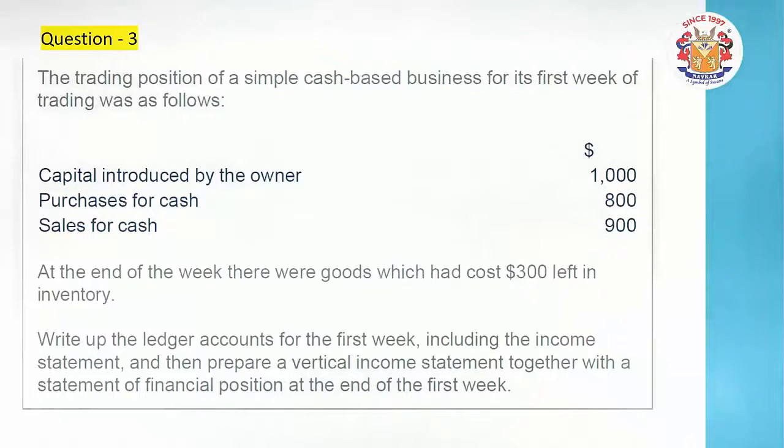Friends, it's a newly started business, and this business has the capital which is given by the owner. Always for any business, the first transaction will be an introduction of capital by its owner. The owner has brought this 1,000.